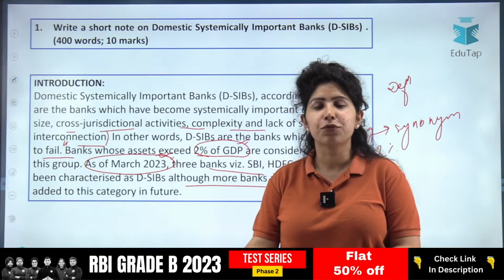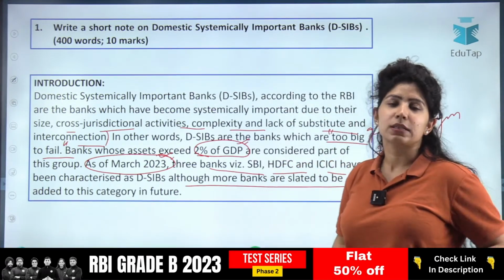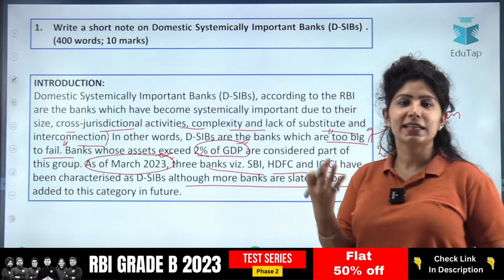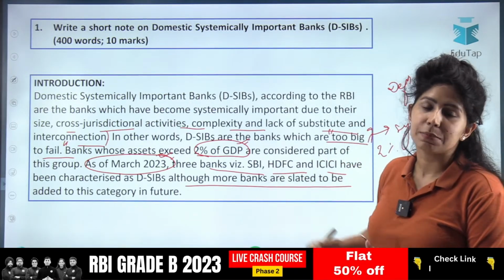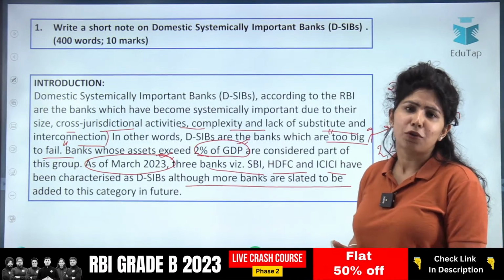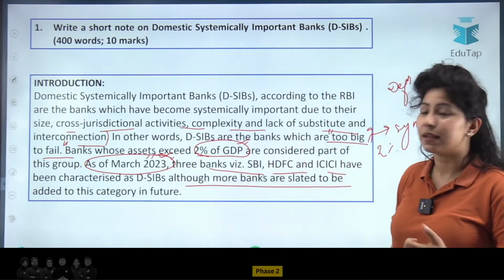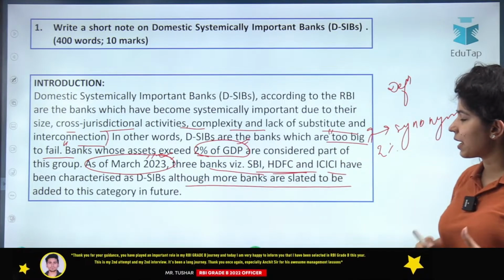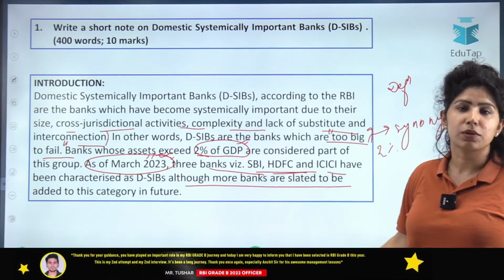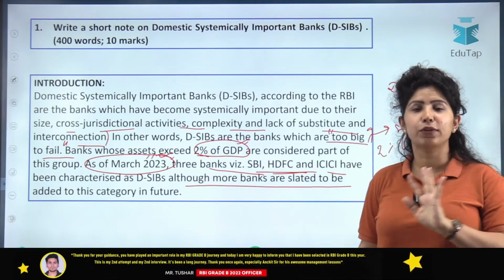If you write it straightforward, that these are the banks which have been characterized, or these 3 banks are DSIBs in India, then it appears uninformed. So that makes your answer a little more informed answer. 3 banks, SBI, HDFC and ICICI. So that's what we did. 4 lines, enough for your introduction.